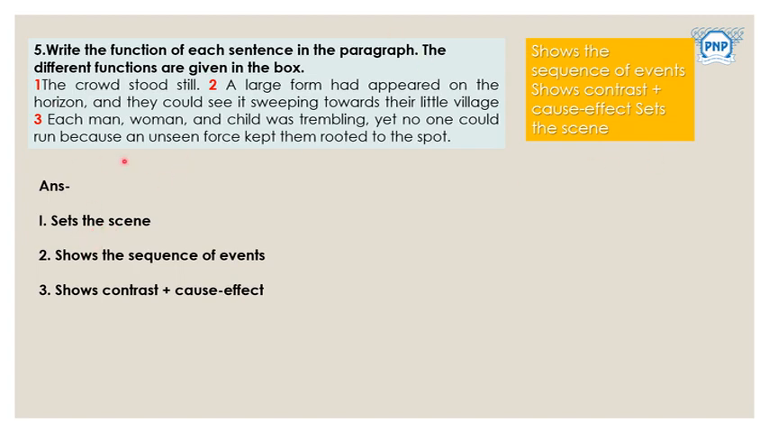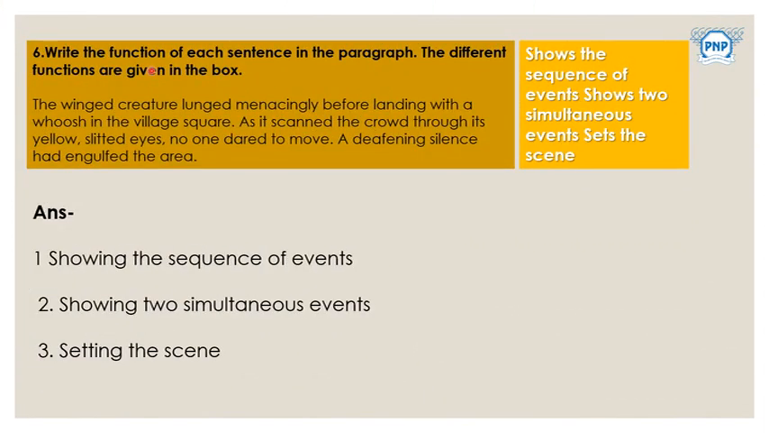So first sentence sets the scene. Okay, second shows the sequence of events, how the events took place, and third shows contrast and cause effect. Okay, it is completely opposite to this one, as well as its cause also has been given in this line. So your answer should be like this. Let's take the next question set, which is number 6.